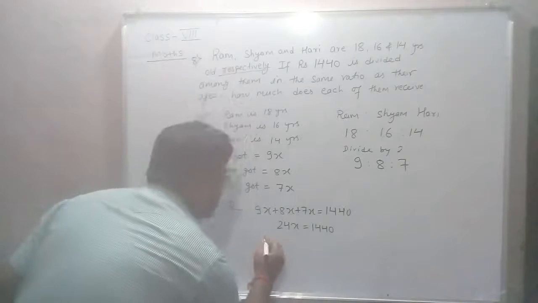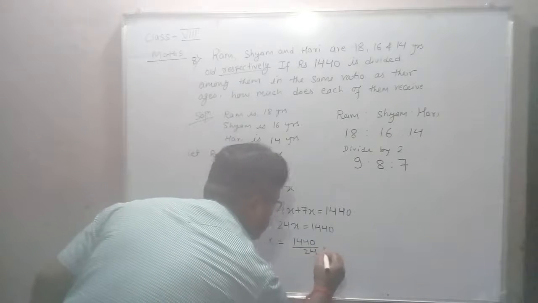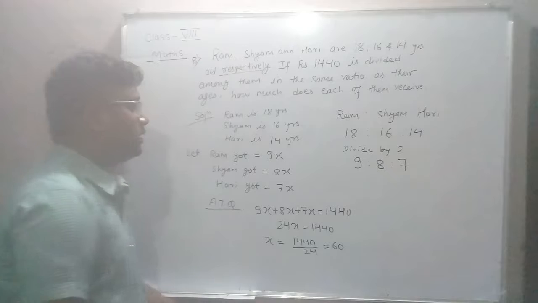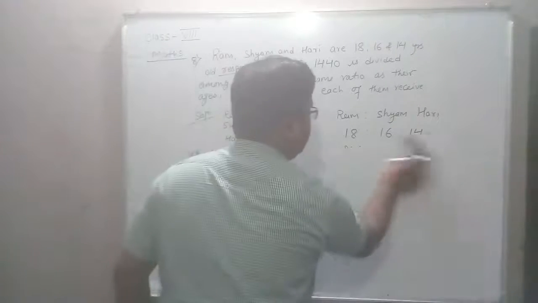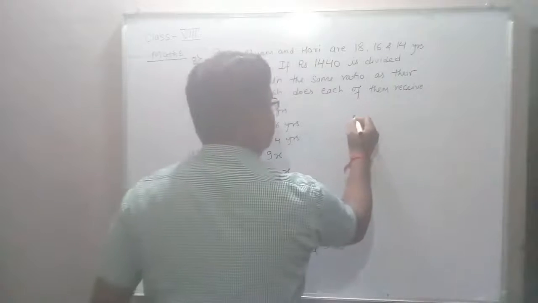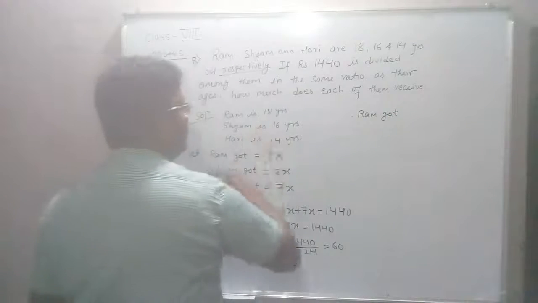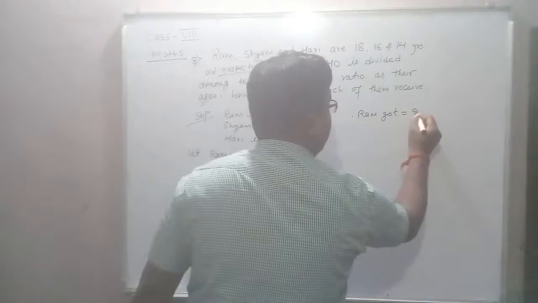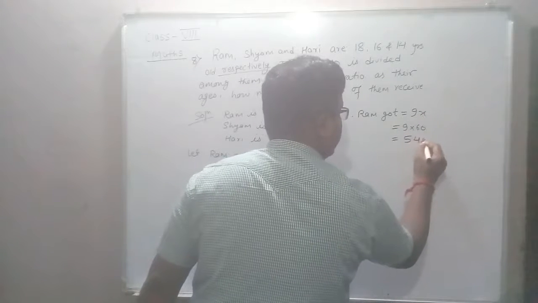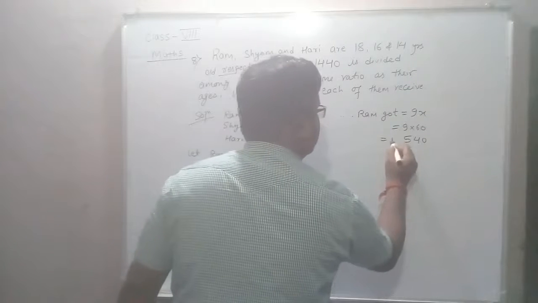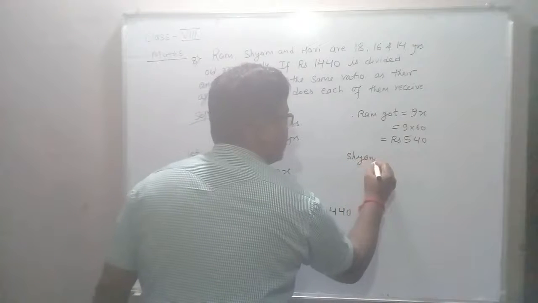After this, x is equal to 1440 divided by 24. If you divide, we get the value of x as 60. Therefore Ram got 9x, which is 9 into 60, that is 540. Rupees 540.